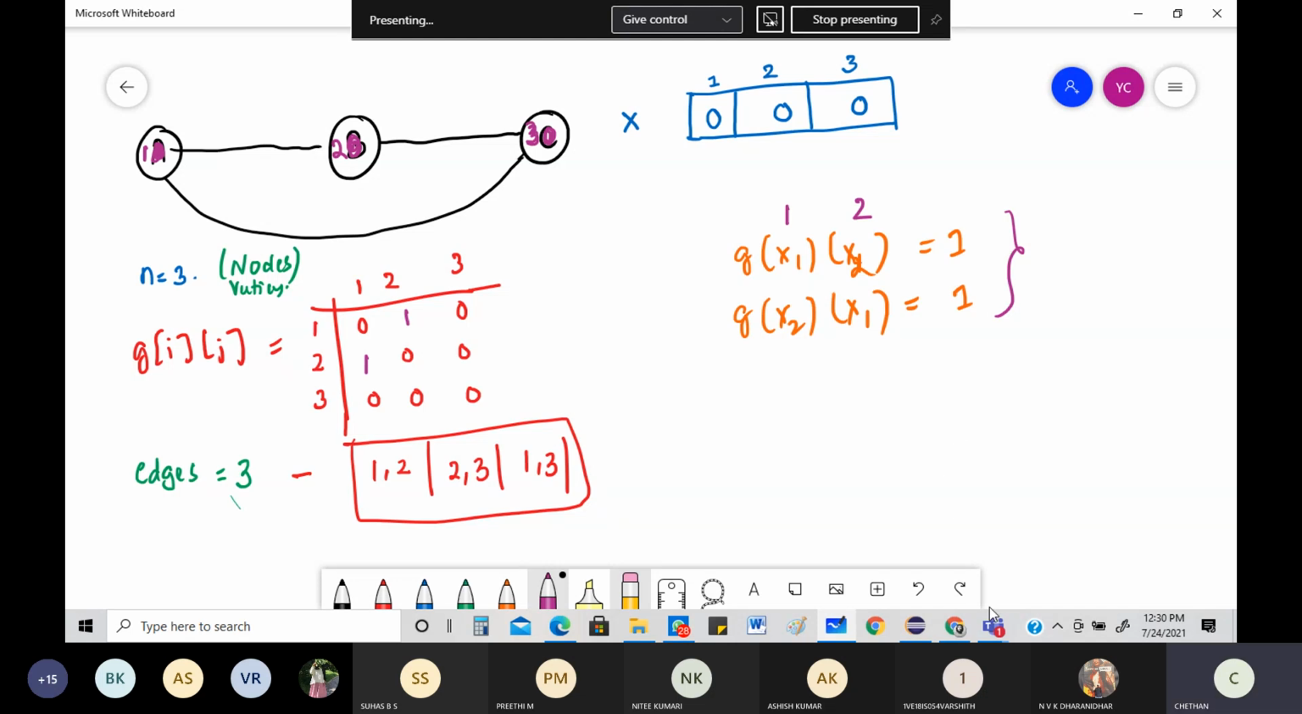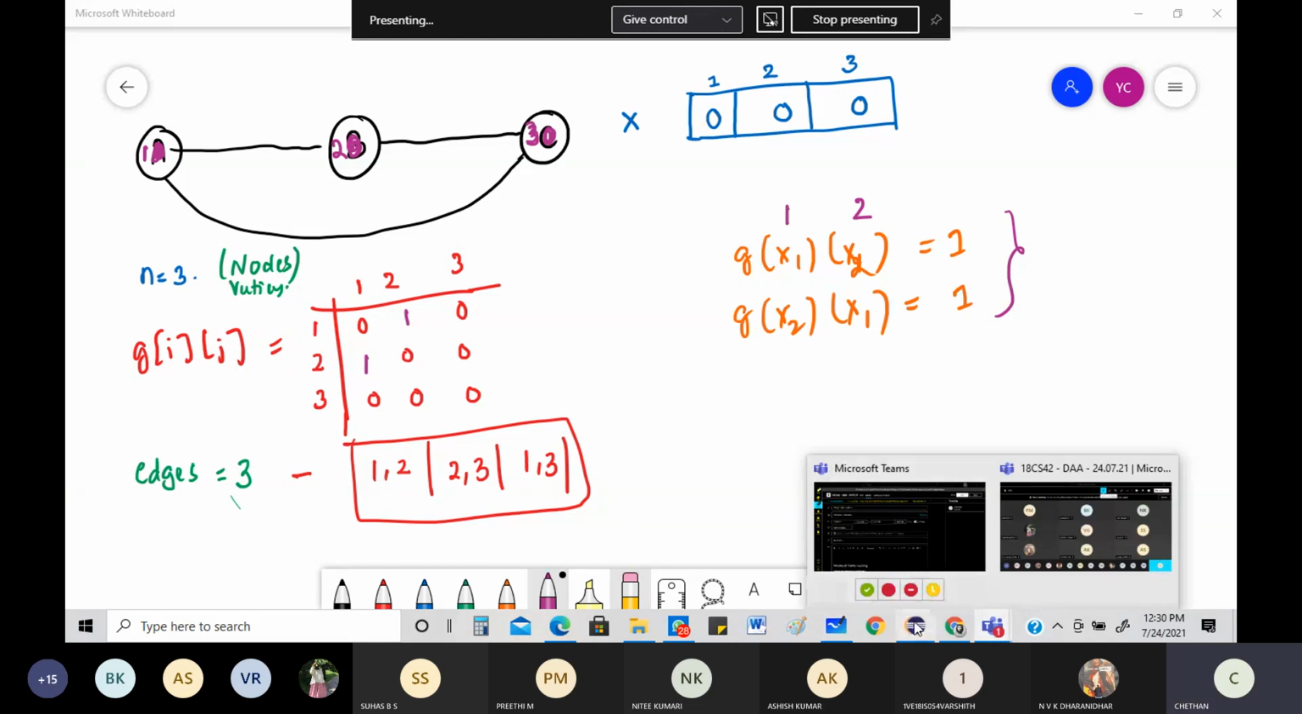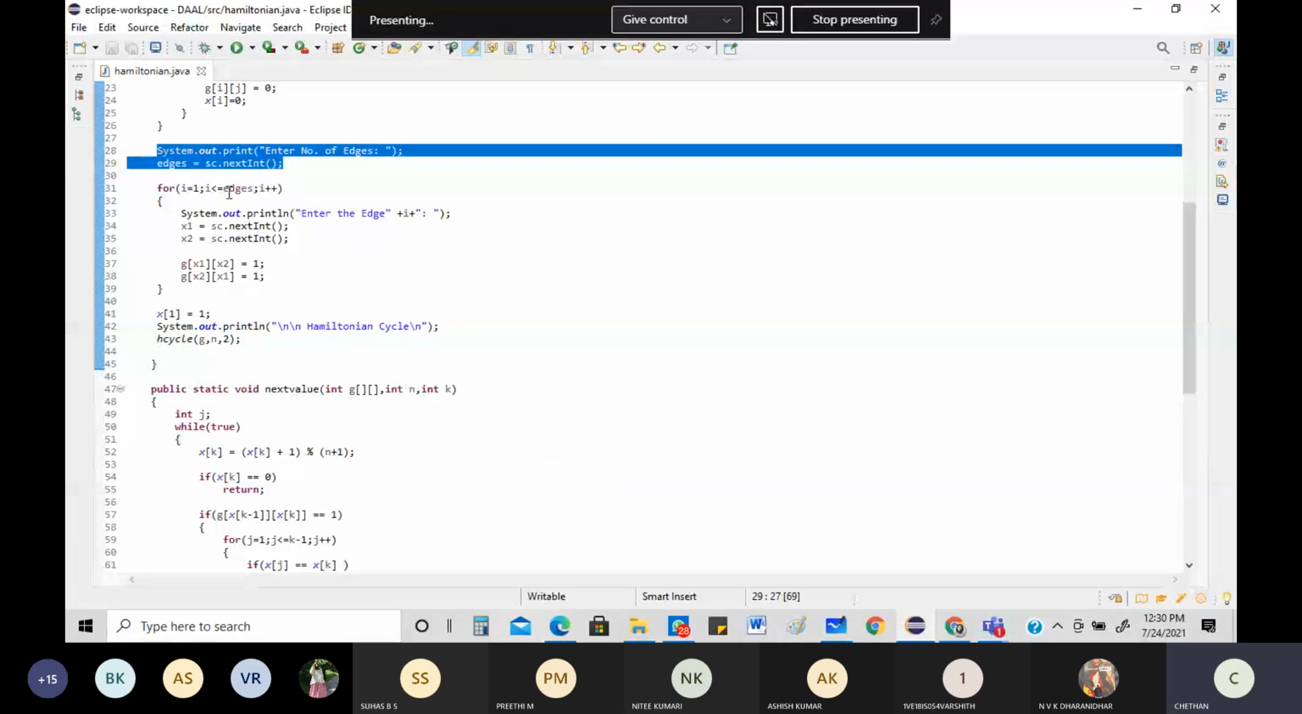Like this, how many you need to do? You need to do for each and everything. So look into this program. It clearly says I is equal to 1 up to edges. So the value will now become next. The value will be 2. Next value will be 3. Like that, you have to do it for each and everything.